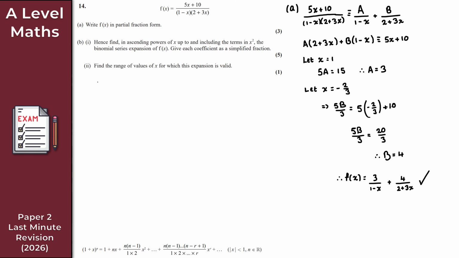So for part B then, this is probably my least favorite topic in A-level maths, right? The binomial expansion. It's not fun. Who enjoys this? It's easy maths, don't get me wrong, but it's not really fun.